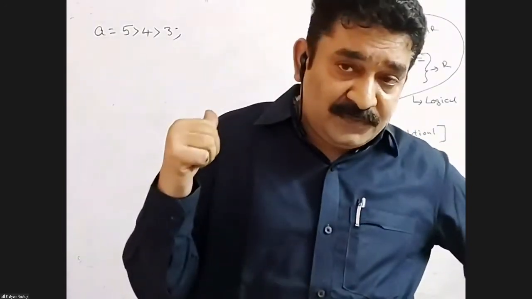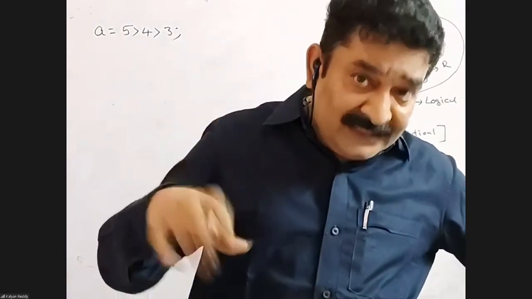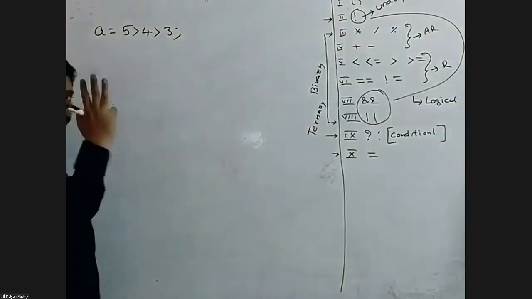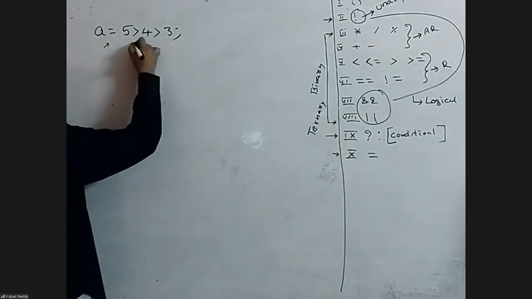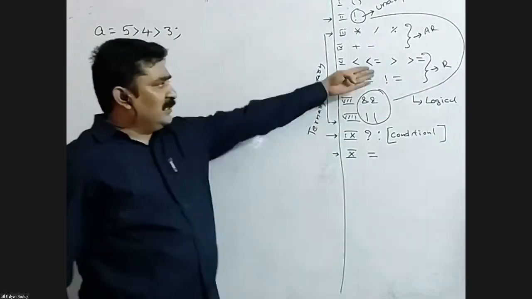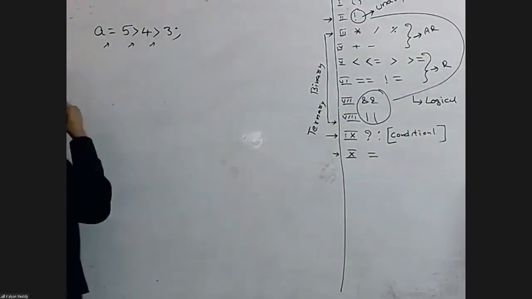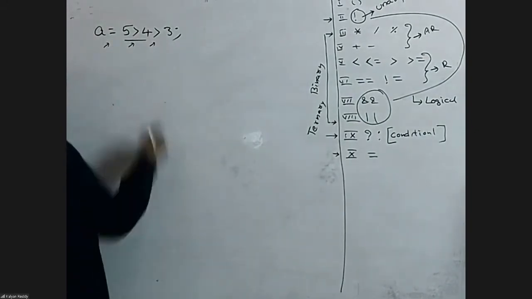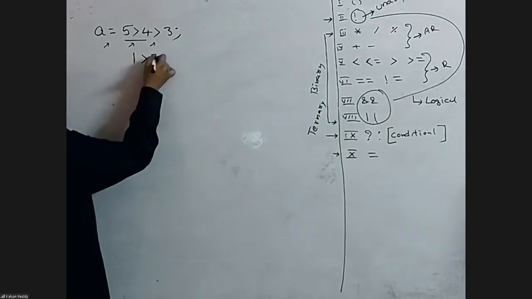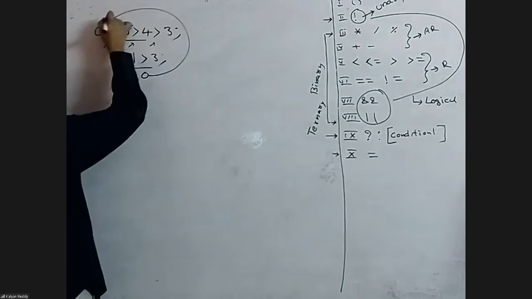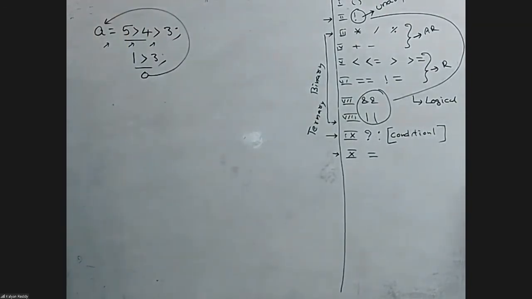Suppose if you frame any expression like this, it looks true, but it becomes false. Reason here, total 3 operators: assignment and greater than. Obviously assignment has last priority. Greater than has the same priority, so left to right. First 5 greater than 4 will be executed. It is replaced with 1 greater than 3. 1 greater than 3 means 0. It became false. Be careful. It became 0.